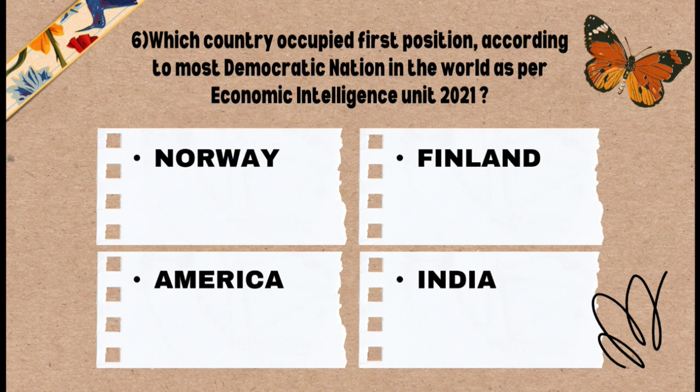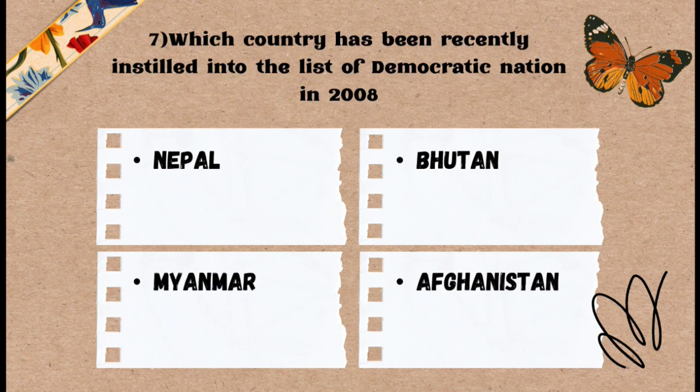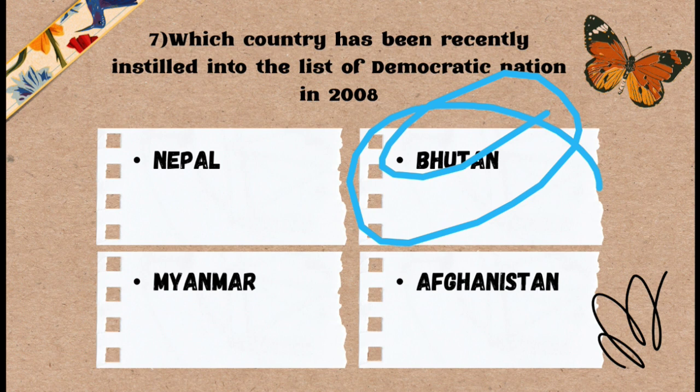Question number 7. Which country has been recently added to the list of democratic nations in 2008? And the options are: option A Nepal, option B Bhutan, option C Myanmar and option D Afghanistan. And the correct answer for question number 7 is option B. Bhutan was recently added as a democratic nation state in 2008.